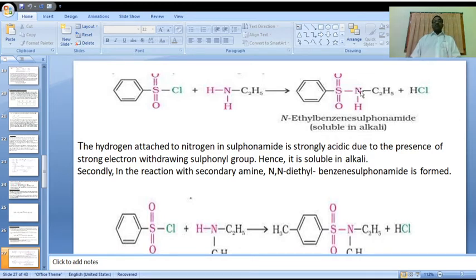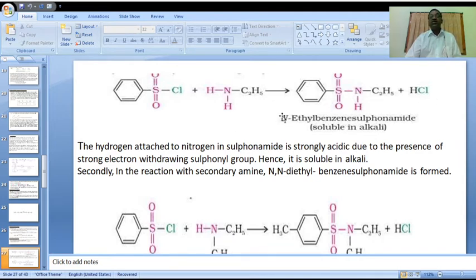Hence, it is soluble in alkali. It is a strongly acidic compound. Is it clear?